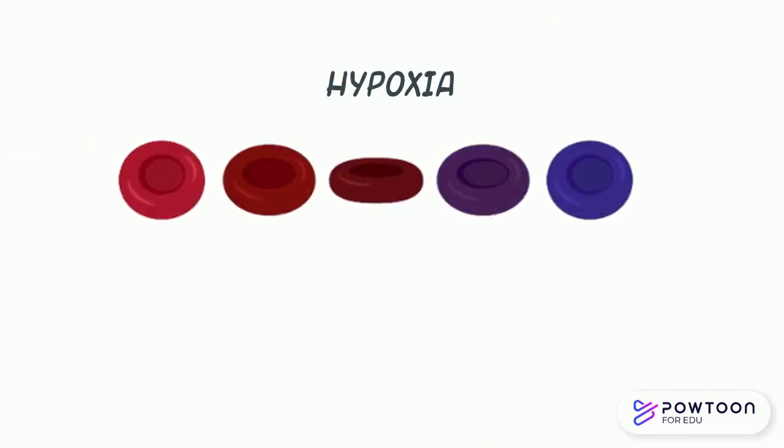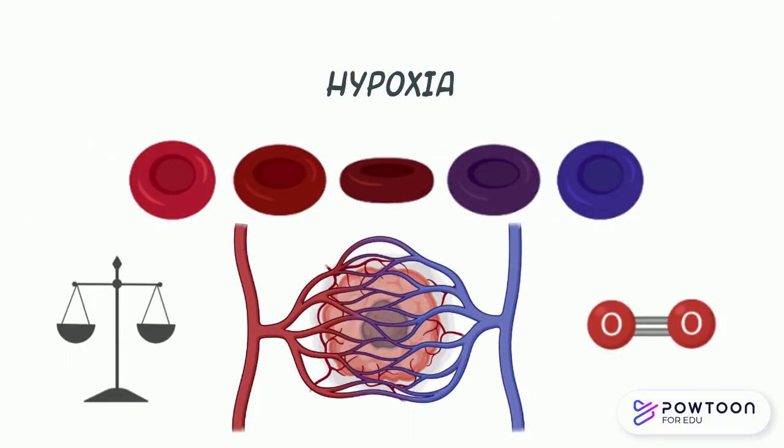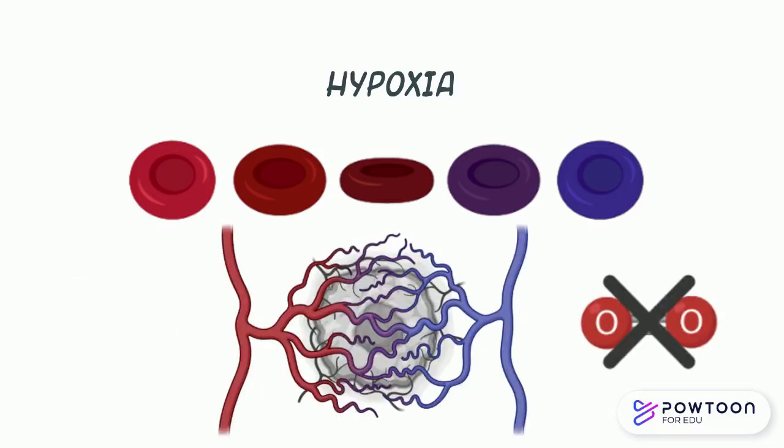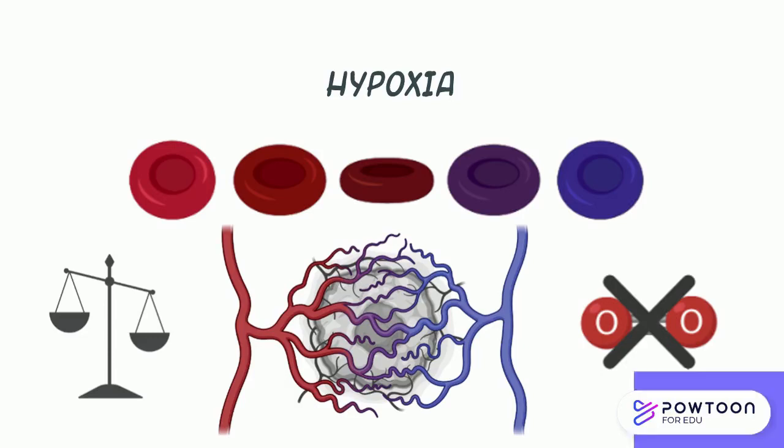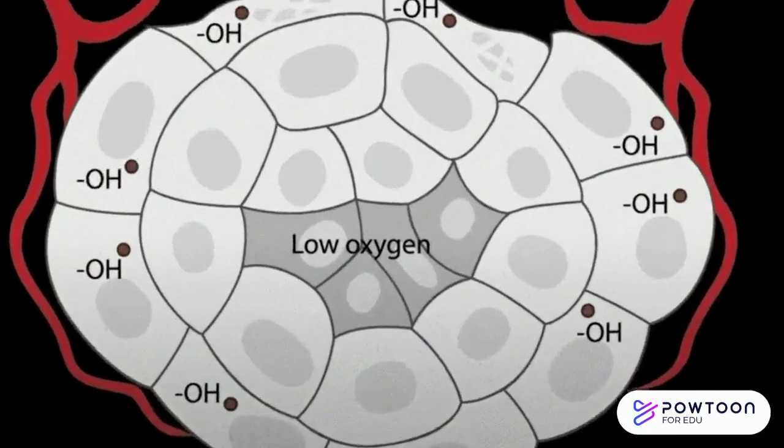Hypoxia occurs when inadequate amounts of oxygen are available at the tissue level. This results in the organism's inability to maintain homeostasis, which is the physiological process of maintaining balance and stability within cells, tissues, and organs. In a hypoxic state, there isn't enough oxygen being delivered to the important tissues to help them carry out essential functions for survival. This is perhaps due to low blood supply or low oxygen content in the blood.